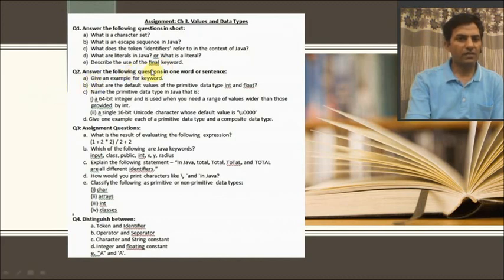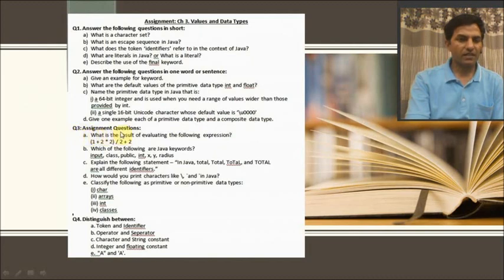Then question number 2. Answer the following questions in one word or one sentence. Give an example of a keyword. What are the default values of primitive data types, that is integer and float? Name the primitive data type in Java that is a 64-bit integer and used when you need a range of values wider than those provided by int. A single 16-bit Unicode character whose default value is \u0000. Now question number 4. Give one example of a primitive data type and a composite data type.